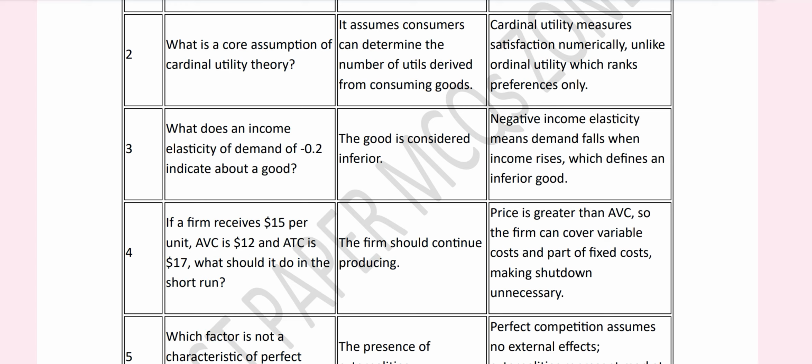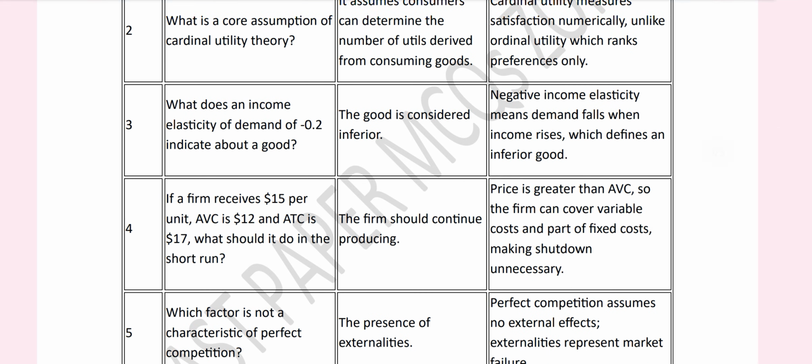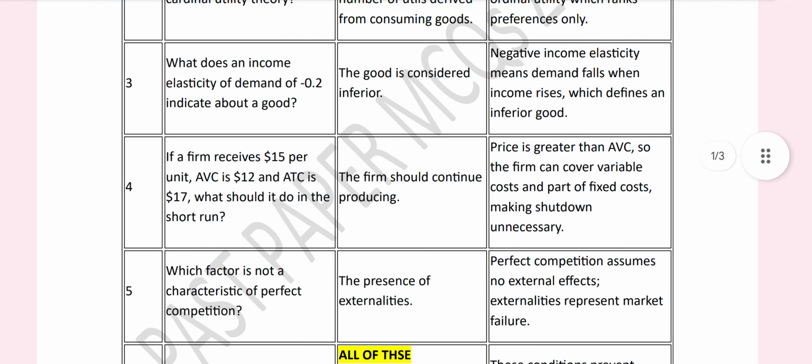Question number 3 is, what does an income elasticity of demand of minus 0.2 indicate about a good? Right answer is the good is considered inferior. Negative income elasticity means demand falls when income rises. We define an inferior good.